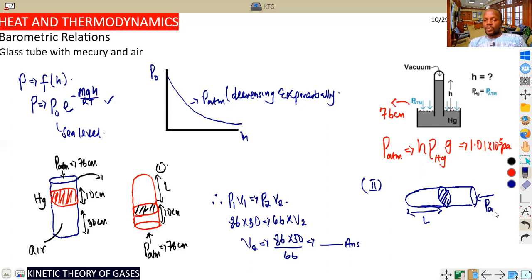But now look at the direction of horizontal inversion. The atmospheric pressure will come from it. When it is being inverted horizontally, we take the atmospheric pressure to still be the same value. So directly we just say, using the same formula, P1 V1 equals P2 V2 from Boyle's law. The first one is 86 times the first volume, that is 30. In this case, P atmospheric is the same thing, 76. You don't need to add any value of this thing, because it is the same when we have horizontal inversion. Please keep that in mind. So it will be 76 times V2. The rest is just for you to get V2, which gives you the particular answer.